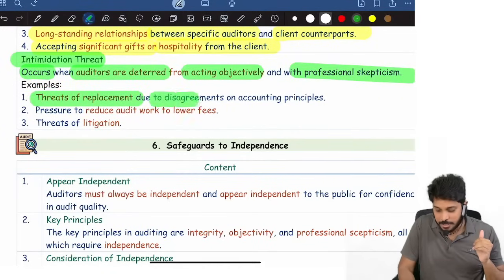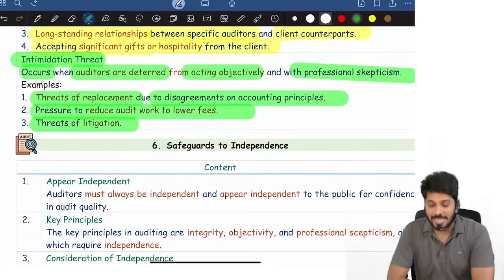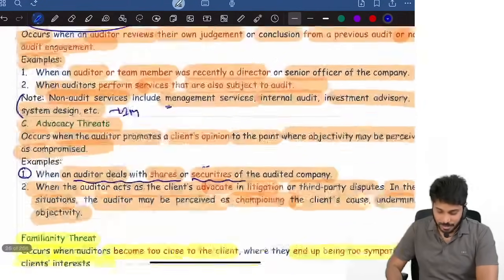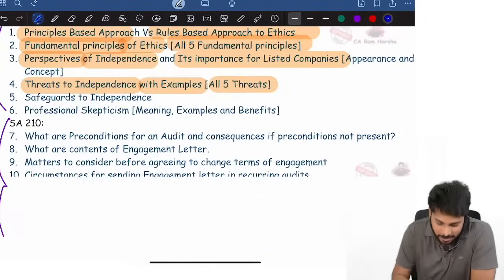Examples: threat of replacement due to disagreement, pressure to reduce work for lower fee, threat of litigation. So these are various examples of intimidation threats. So these are various threats to independence. Okay, I think you're clear on this.